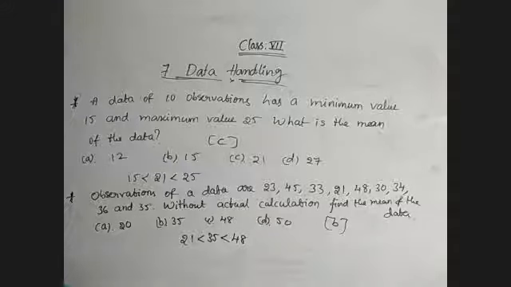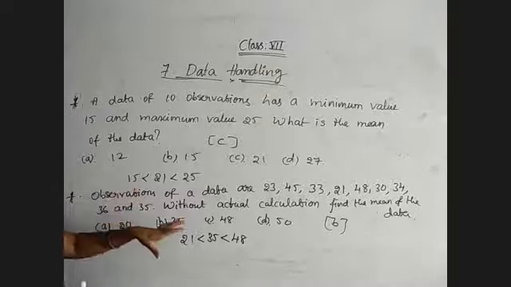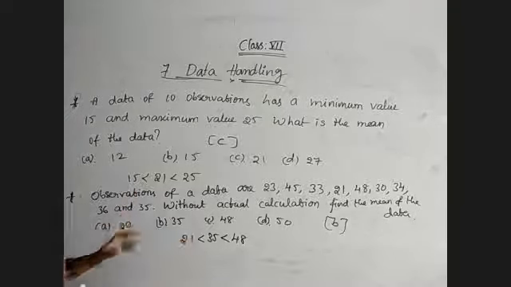In the previous example, they directly gave the minimum and maximum observations, and here they have listed the observations. We need to decide which one is the minimum observation and which is the maximum. Now coming to another example.